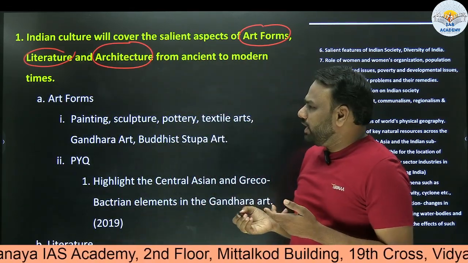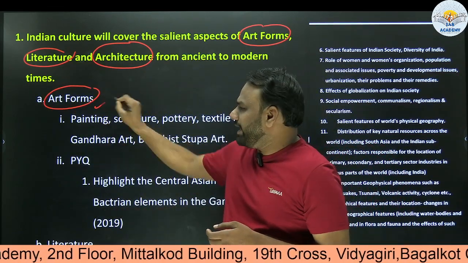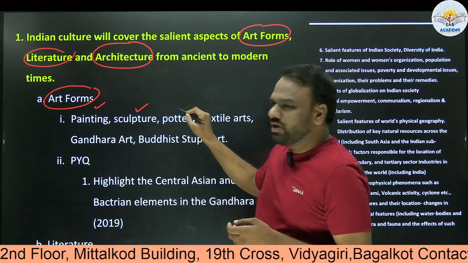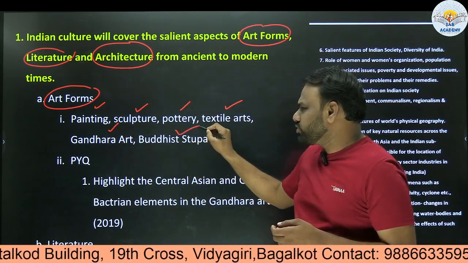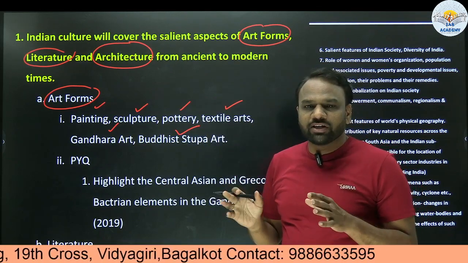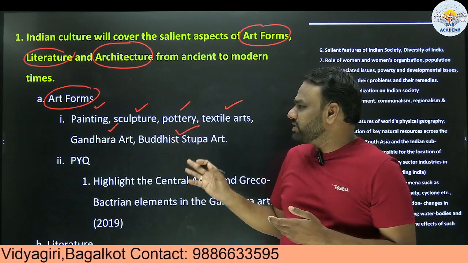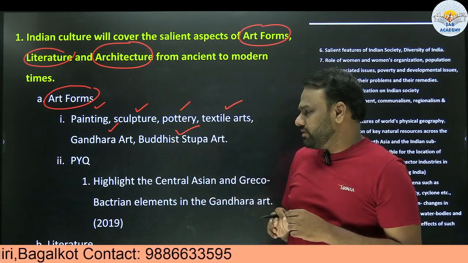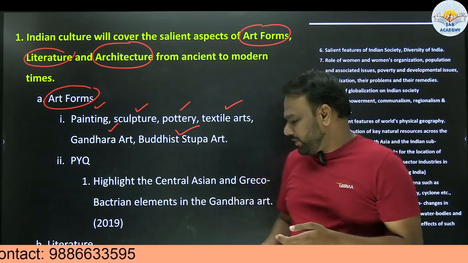So to help you out, first, art forms. What is that art form? Art form consists of painting, sculpture, pottery, textile art, Gandhara art, Buddhist stupa art, etc. There are many more art forms. So at the superficial level, now you understood: whenever we say art forms, we are referring to painting or sculpture or any other kind of art. Now, just to give you an idea, what kind of questions might be framed?